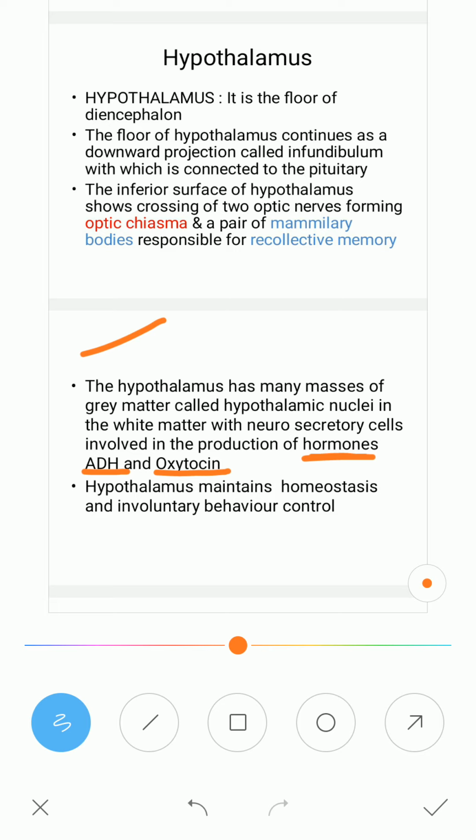The hypothalamus maintains homeostasis and involuntary behaviors of the body. It is a link between the nervous and endocrine systems. It is the higher center for the endocrine system. It controls the pituitary gland. The pituitary gland controls other endocrine glands. So indirectly, the hypothalamus controls the entire endocrine system of the body.